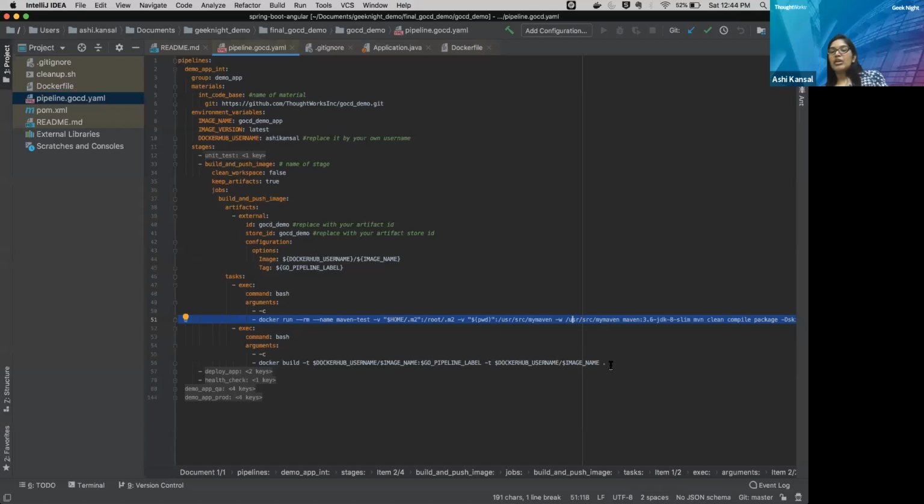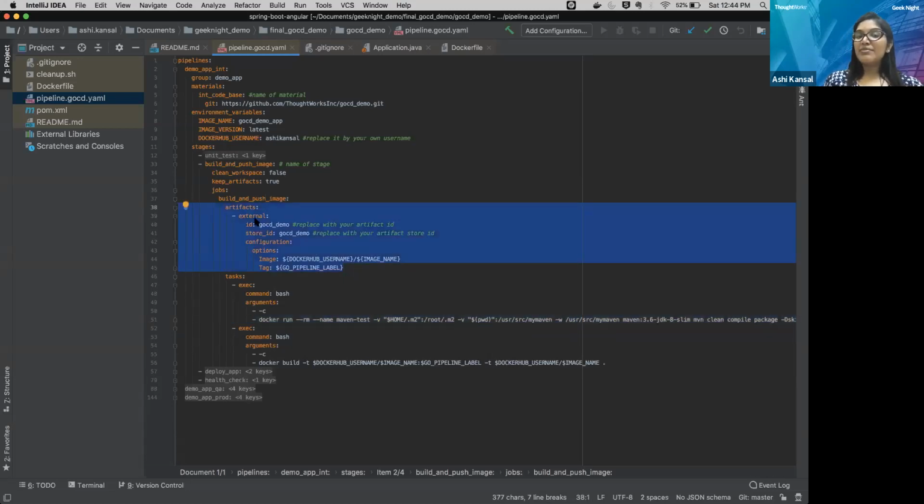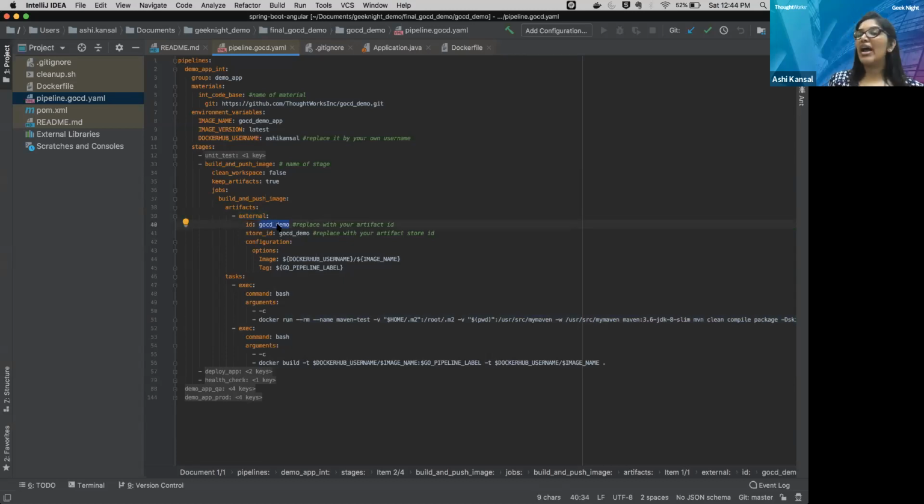Okay, so now my application has been built. It has been packaged into a jar inside a Docker image, but I have not pushed it yet. So for that purpose, I am using this artifacts. I am saying use an external artifact because I am going to push my Docker image in the Docker Hub account. And here we are passing the ID of my artifact. So this ID can be anything. For example, I can say Docker image, or I can just name it. It's just an artifact name. You can give it any.